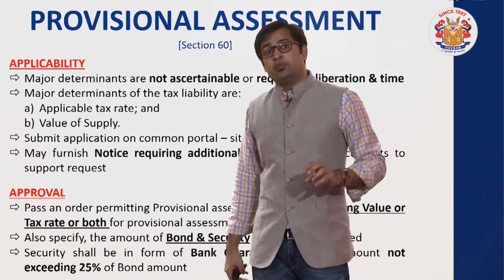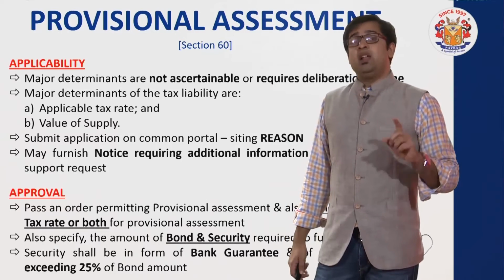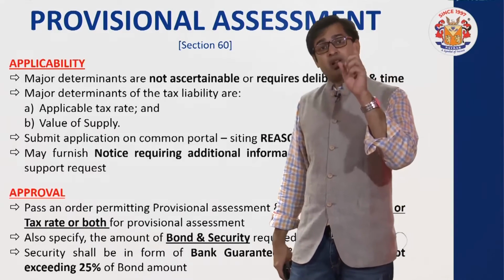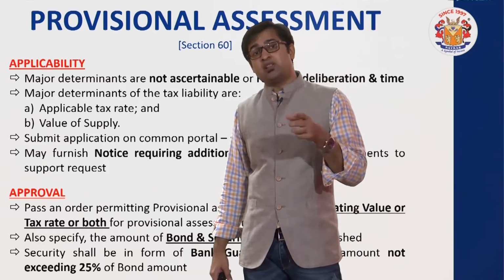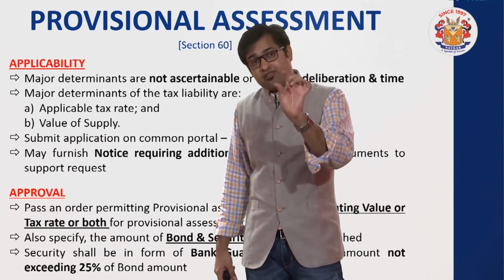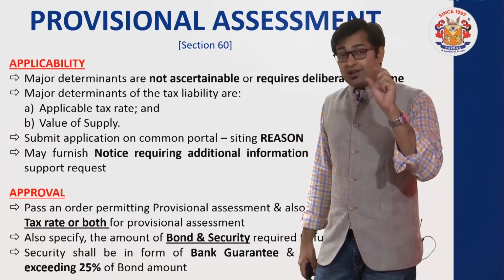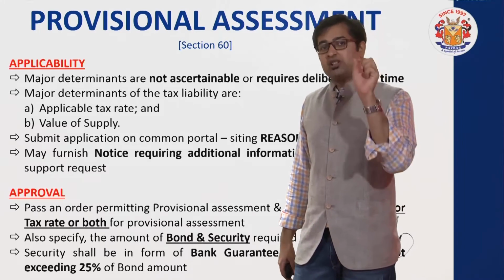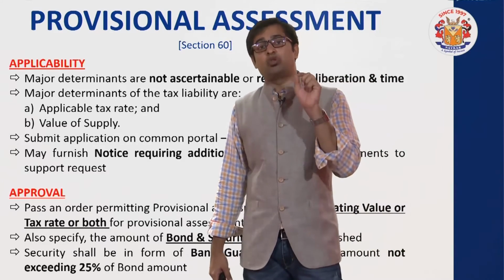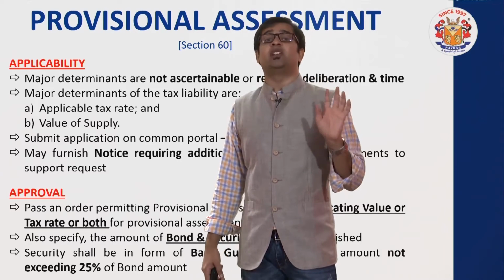So let us assume that the tax authority is asking me to execute a bond of 60,000 rupees. If the tax authority is asking me to execute a bond of 60,000 rupees, then 60,000 is the bond amount, of which up to 25% I have to give in the form of security. So that will be in the form of bank guarantee. So 25% of 60,000 will turn out to be 15,000. So I need to give a bank guarantee of an amount of 15,000.